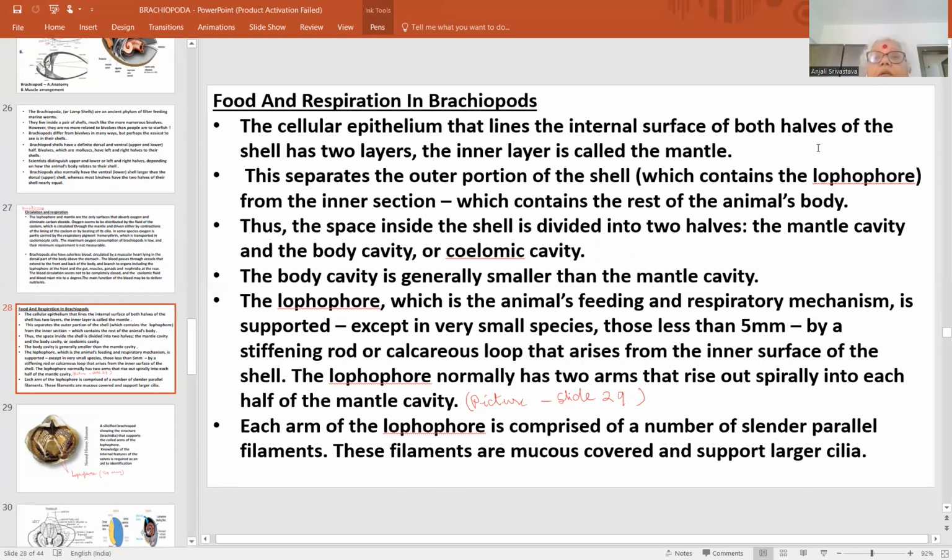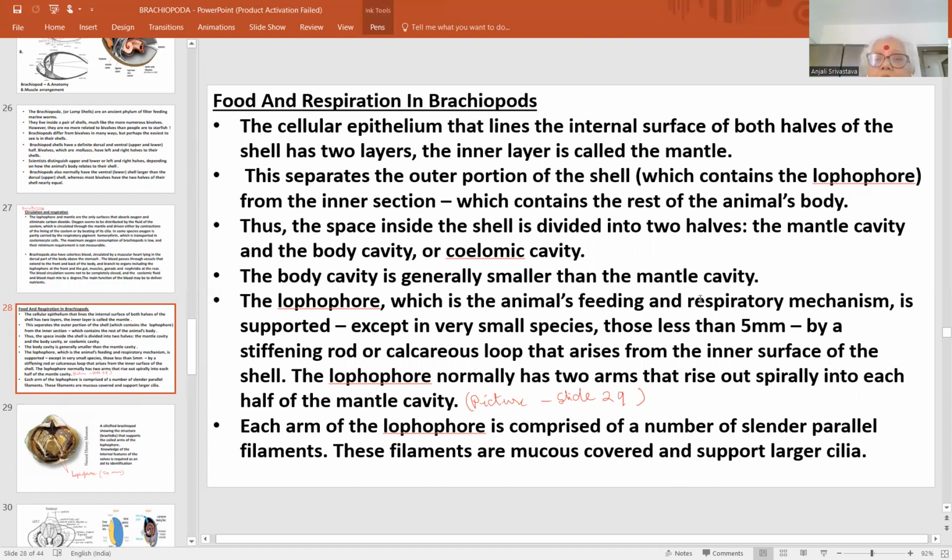So the body cavity, internal of the body, is divided into two halves, the shell body cavity and the mantle cavity. The shell has two layers. The inner layer is called the mantle. This separates the outer portion of the shell which contains the lophophore. The body cavity दो भाग में डिवाइडेड हो गई है. इसके पहले हमने डायग्रामेटिक रिप्रेजेंटेशन में देखा था कि एक मैंटल कैविटी है, एक बॉडी कैविटी है. बॉडी कैविटी के फिर दो भाग हैं, डॉर्सल विसरल और वेंट्रल विसरल पोर्शंस के लिए दो कैविटीज हैं. So this is the internal division of the body of the brachiopod. That is mantle cavity, body cavity, or coelomic cavity.